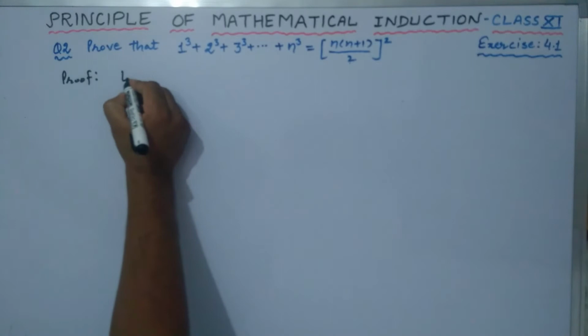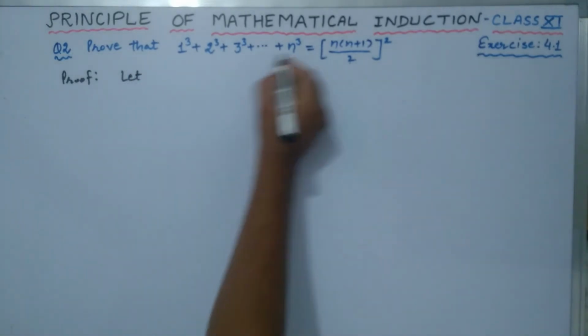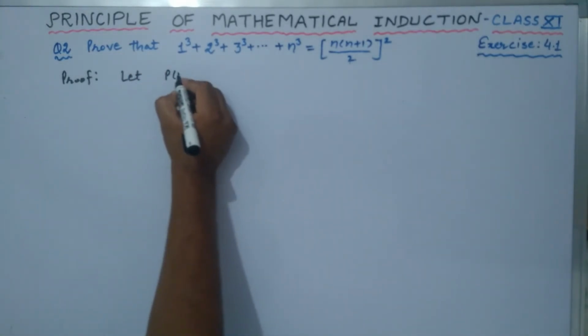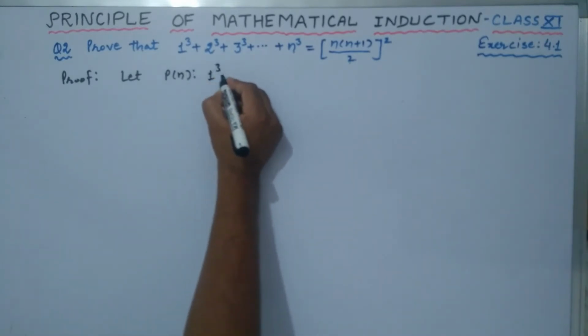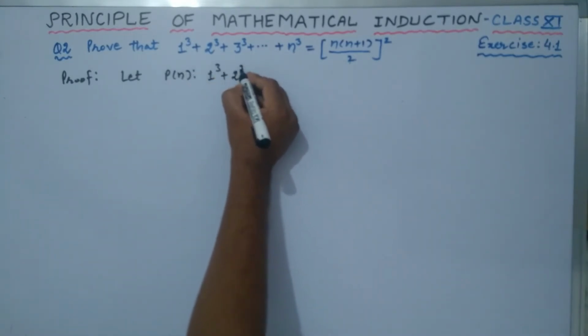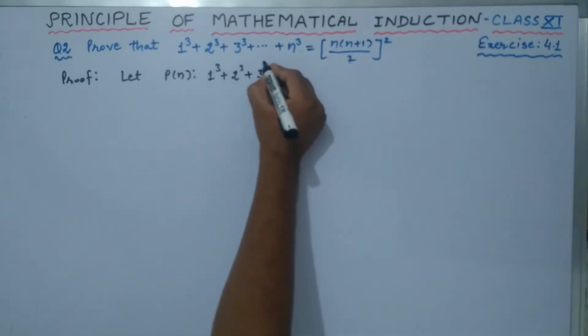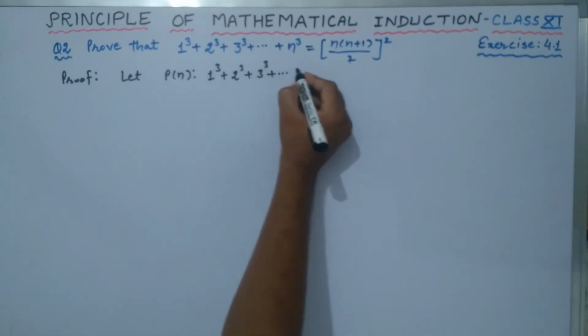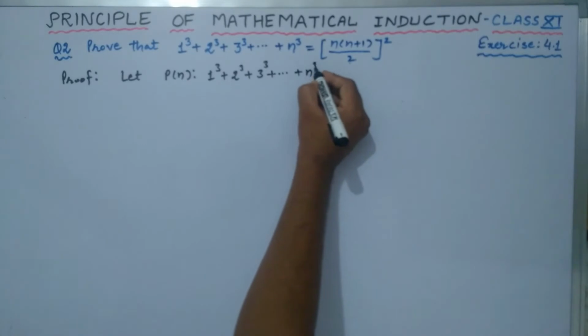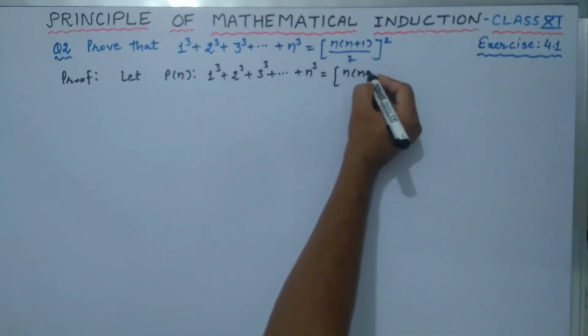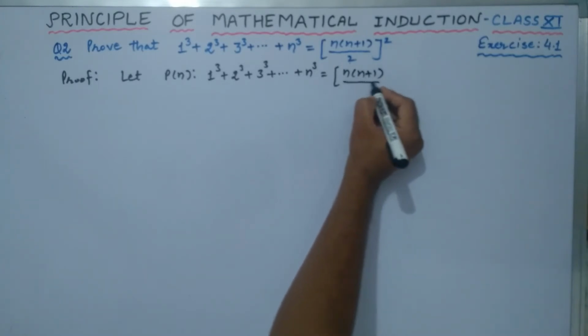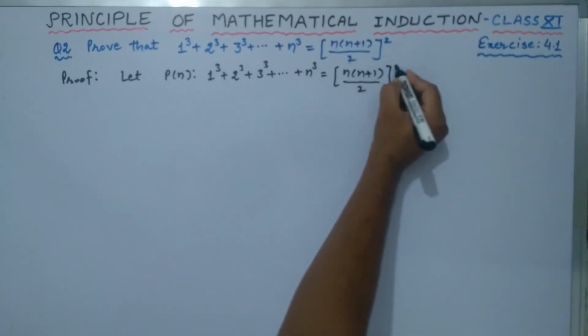First of all, we name the statement as Pn. So let the statement Pn be: 1 cube plus 2 cube plus 3 cube plus so on n cube is equal to n into n plus 1 whole divided by 2, its whole square.